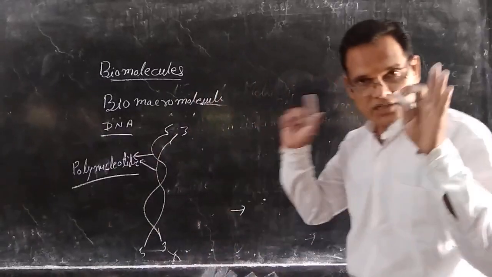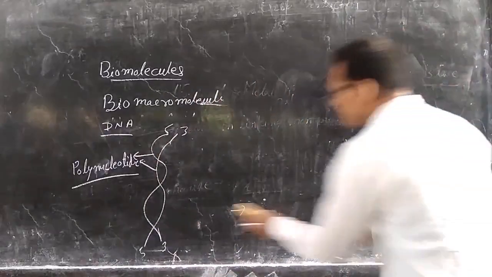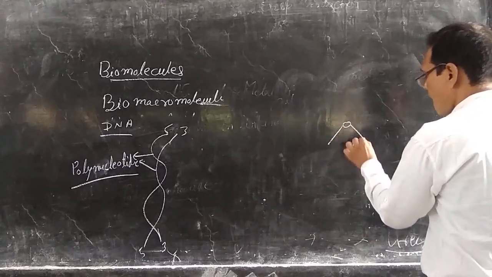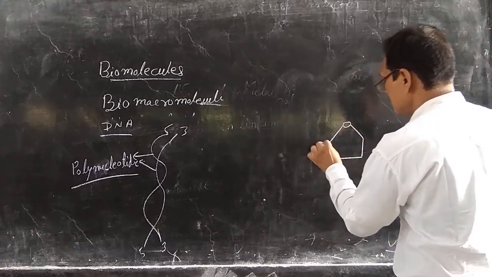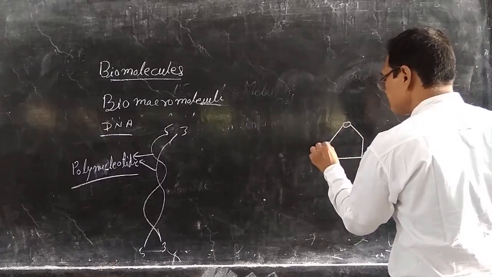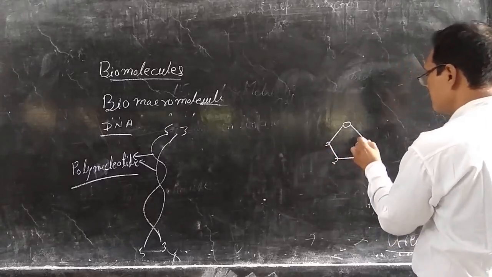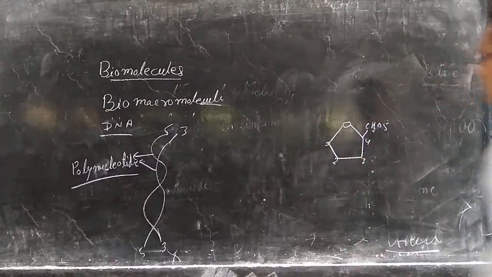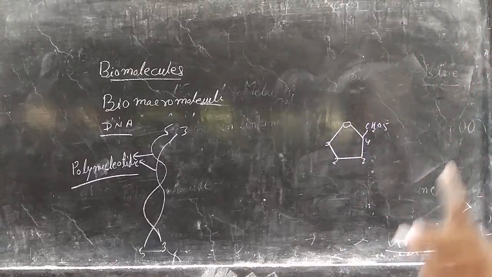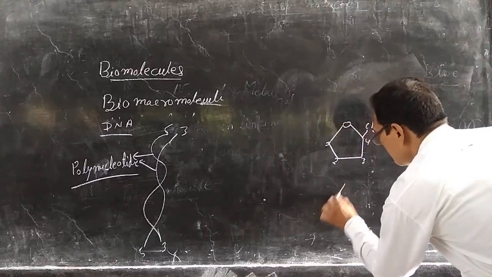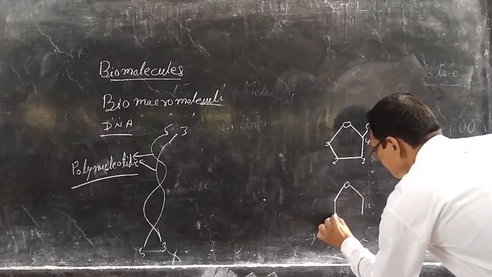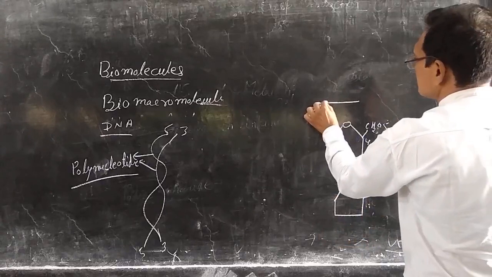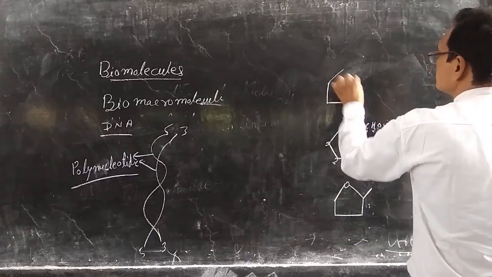What is 3 and what is 5? I will explain. Suppose this is the pentose sugar. This one is 1 carbon, this is 2 carbon, 3rd number carbon, 4th number carbon and 5th number carbon. This is one ribose sugar and this is another ribose sugar, and this one is of another ribose sugar.